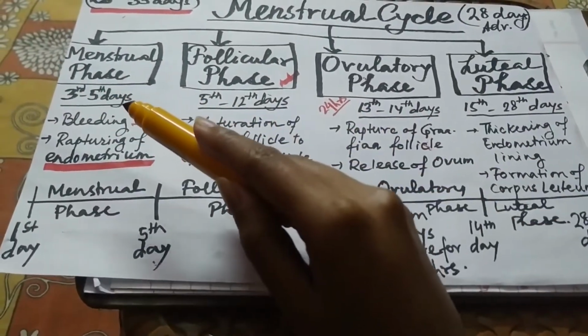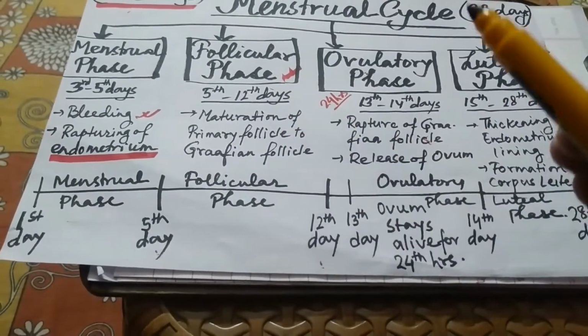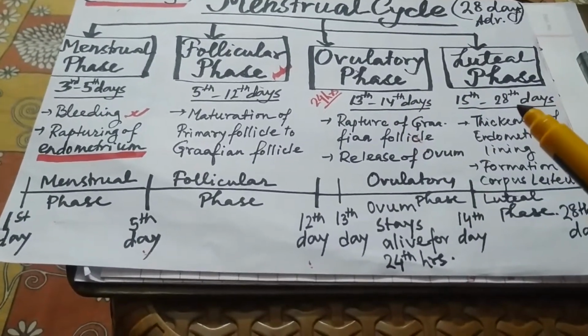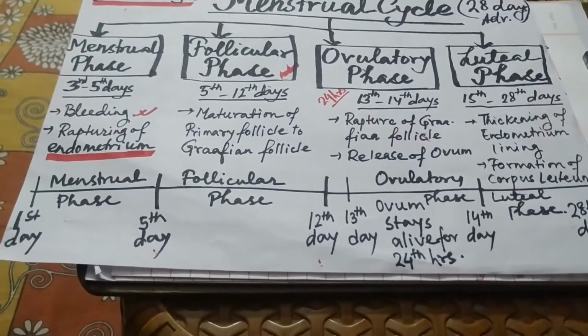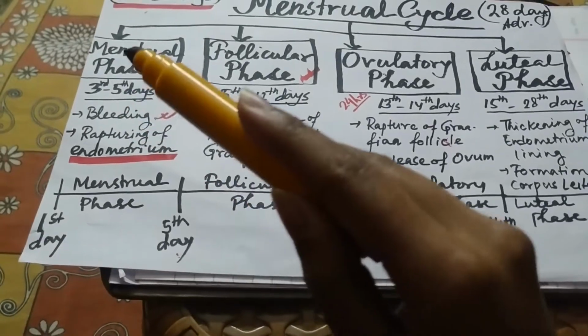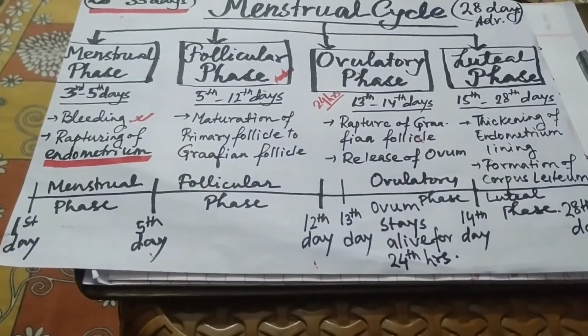Now the menstrual cycle has 4 phases. The first phase is the menstrual phase, the second phase is the follicular phase, the third phase is the ovulatory phase, and the fourth and last phase is the luteal phase. Now the first phase, which is the menstrual phase. In this particular phase, the menstrual flow occurs.